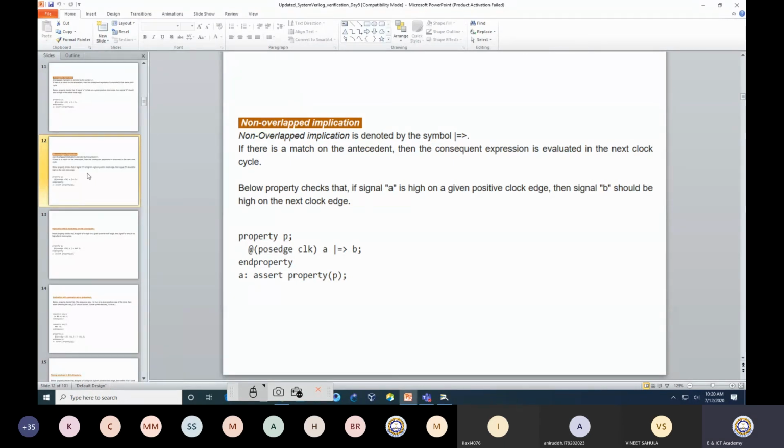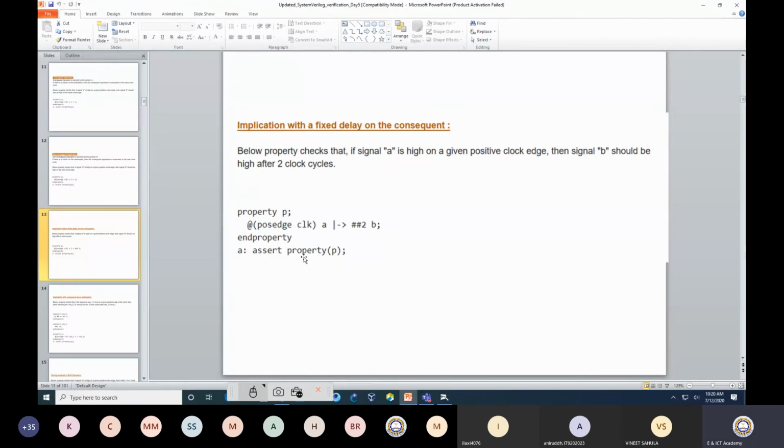But non-overlap implication we have used here. That means we would like to verify that if A is asserted, then in the next clock edge, I am interested to verify whether B is asserted or not. So here, with assert, I am writing this. Again, when I write assert something, my intention is that I would like to verify this thing, so it should be true. If it is not true, then it should be displayed in terms of an error or warning, whatever message you would like to print.